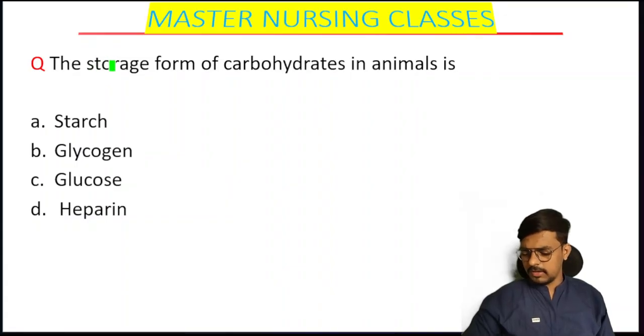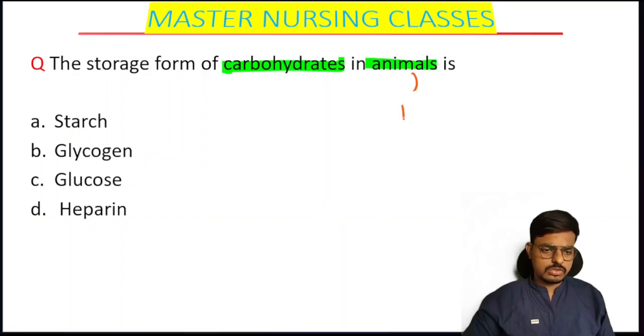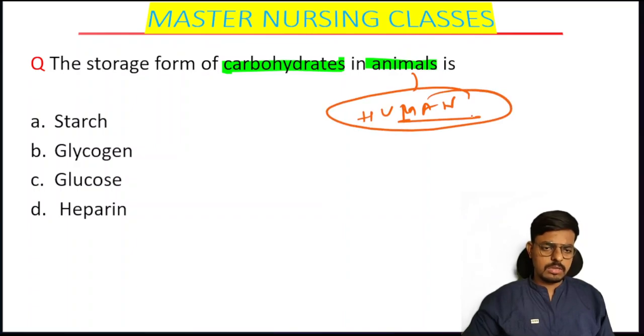Yes, read the question carefully. I am watching for your comments. Do comment fast. The storage form of the carbohydrates in animals. Remember, human is also an animal. A man is also, or a woman is also, or you can say the human is also an animal. So in animals, what is the storage form of the carbohydrates?